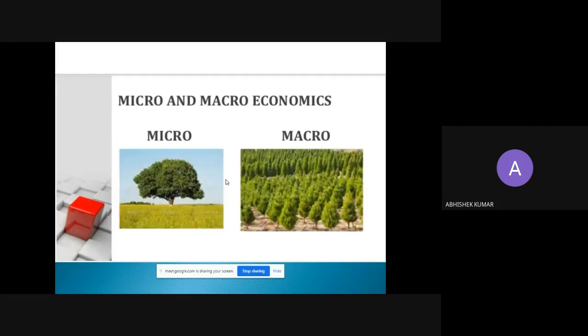Micro and macroeconomics are two different branches of economics. The word micro is developed from microscope. So micro is the area where any economic problem or issue is concerned individually. When we analyze any individual economic problem, this is a part of microeconomics.